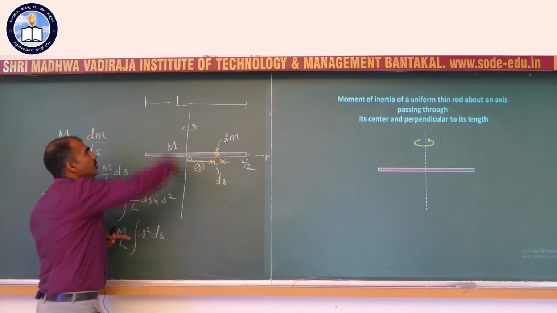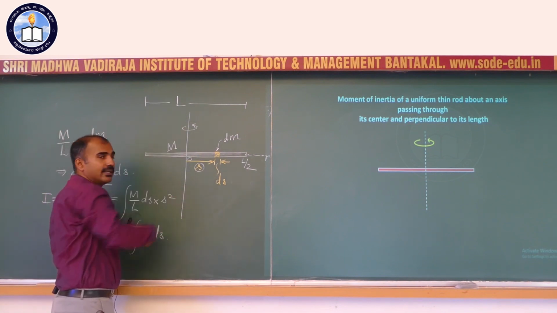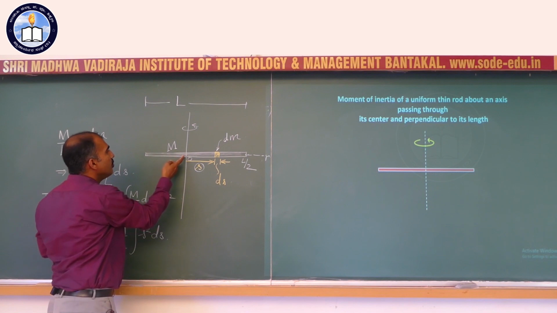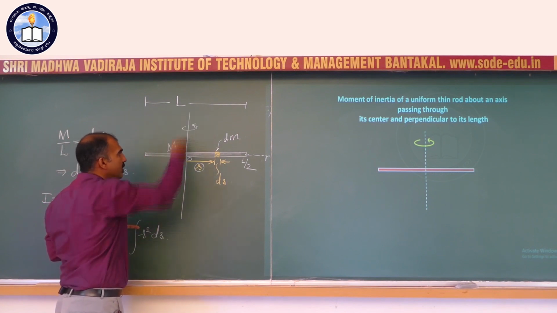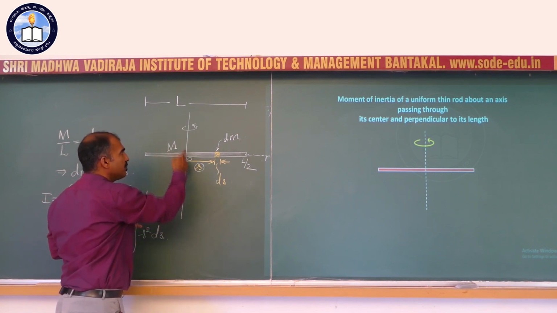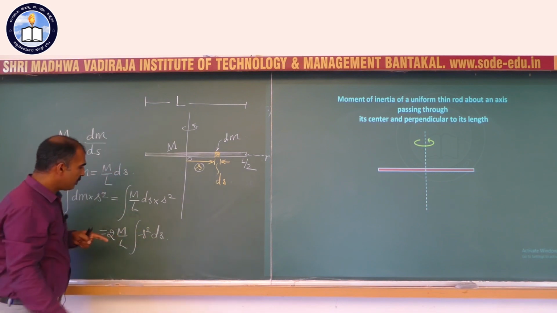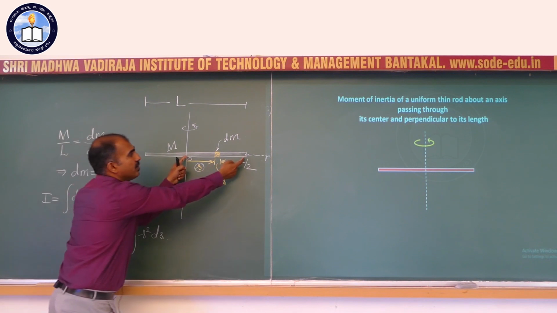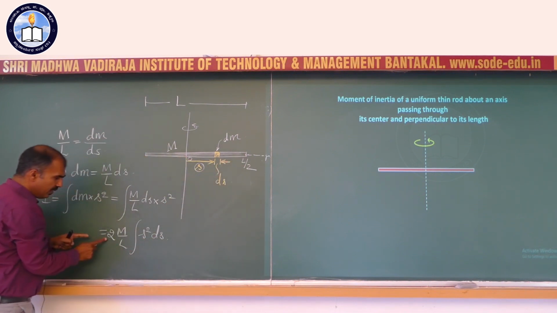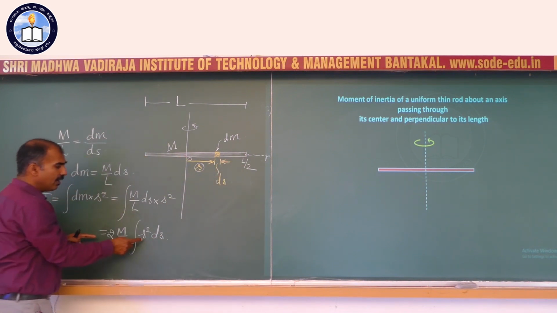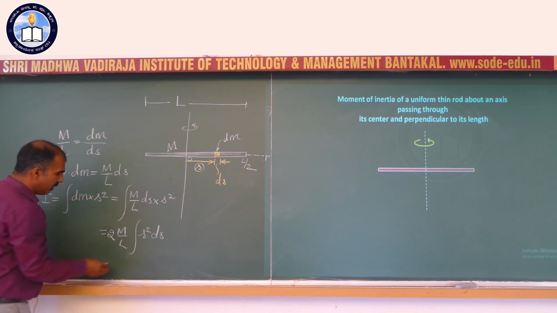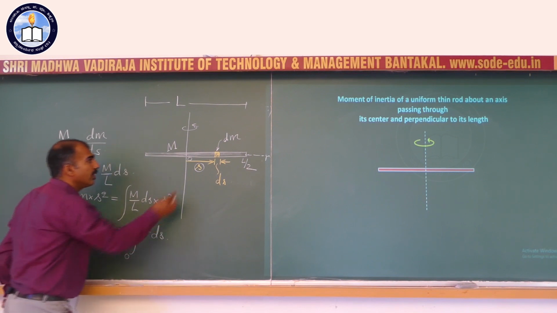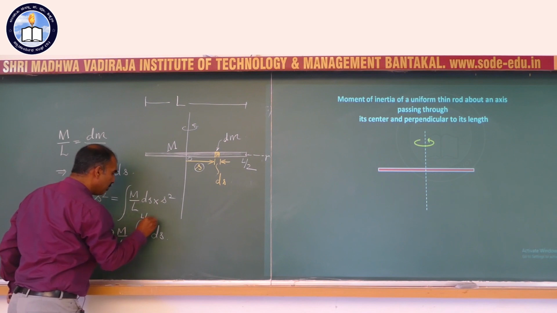Fortunately, due to the symmetry, notice that this axis is a symmetry axis. Moment of inertia of this piece about the same axis is the same. Therefore, the total moment of inertia is twice the moment of inertia of this part alone. In other words, it is 2 times M over L into integral of s squared ds. The limits go all the way from 0 to L over 2.